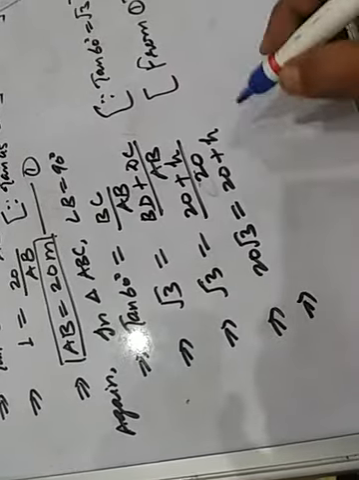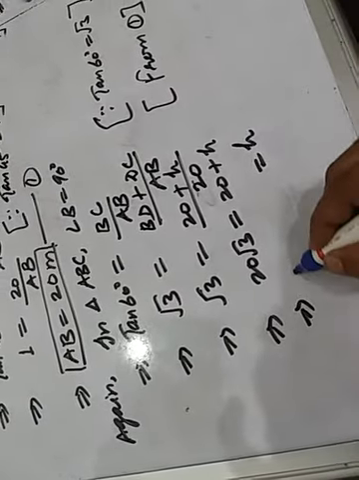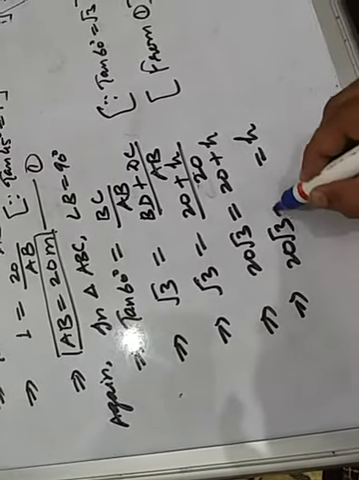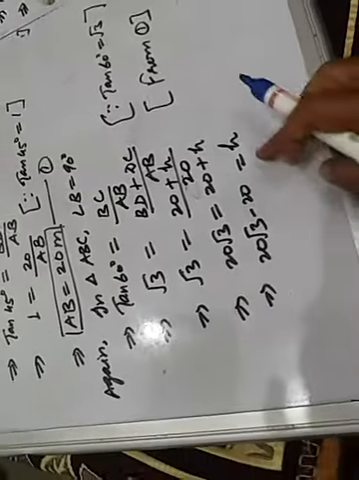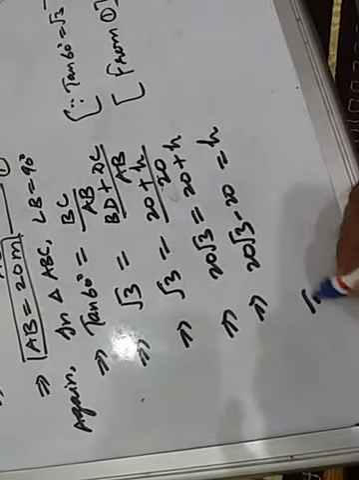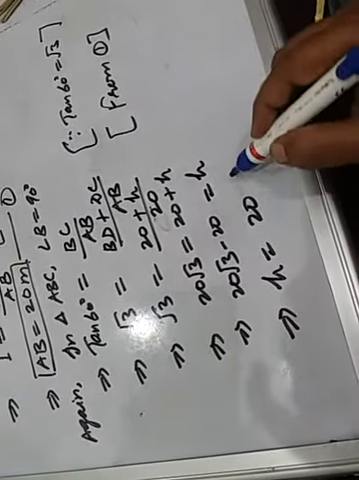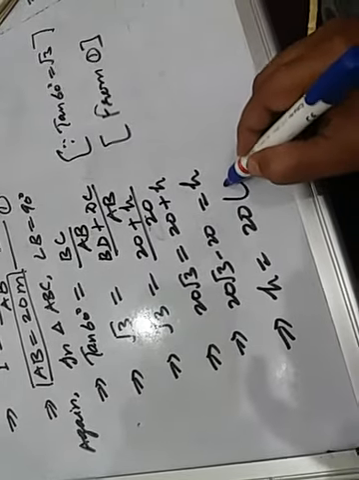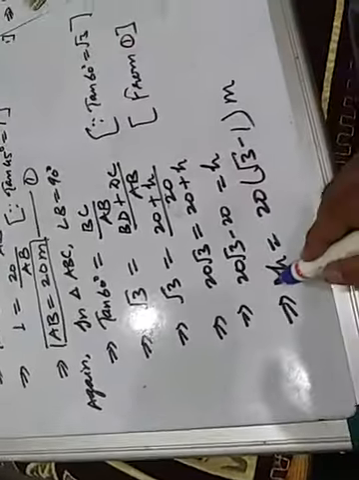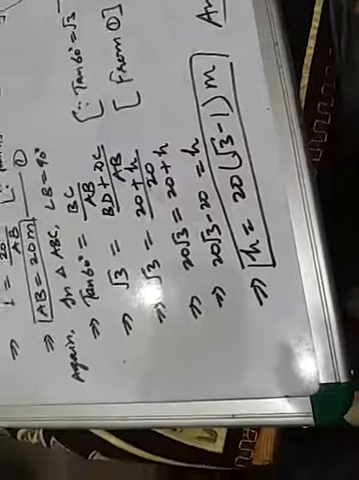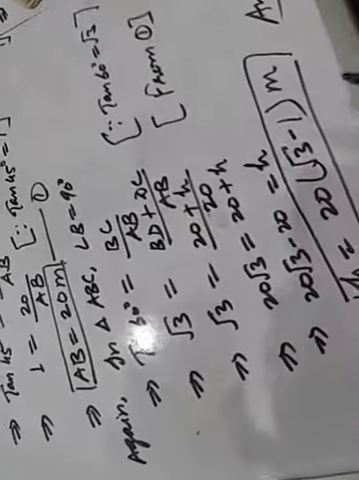This implies that H equal to 20 root 3 minus 20. Is there any doubt? H equal to 20 root 3 minus 20. This implies H equal to 20, taking 20 out, root 3 minus 1. And this is in meter. H only we had to find out, and this is the answer: H equal to 20 into root 3 minus 1.